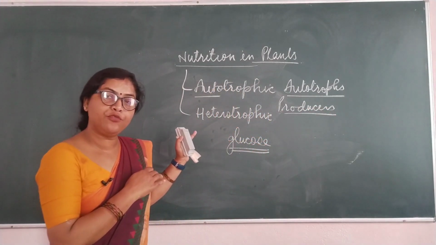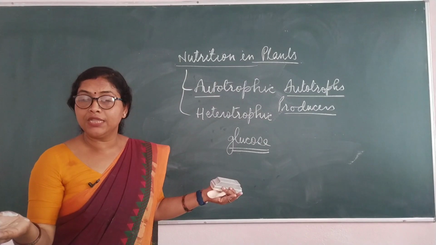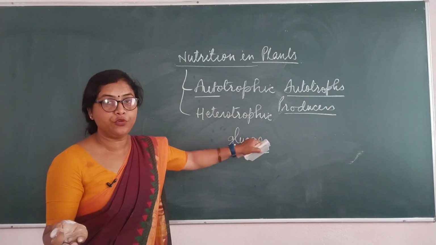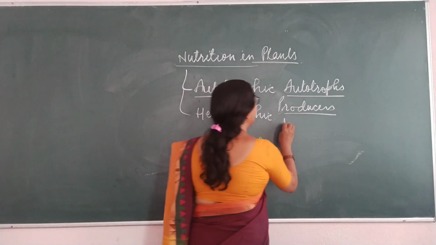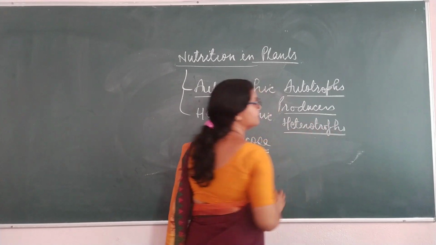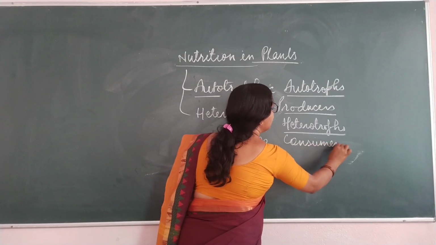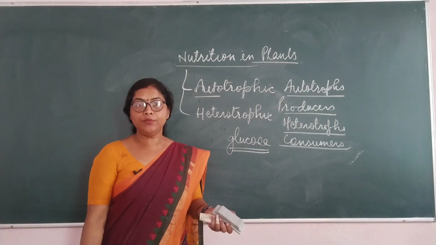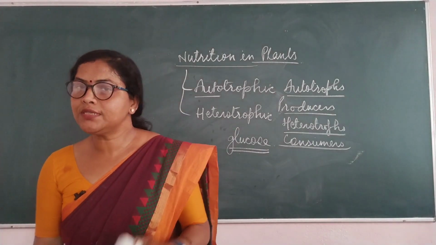Now come to the heterotrophic mode of nutrition. All those animals or non-green plants who cannot prepare their own food, and are dependent upon others, are called heterotrophs. And that is the heterotrophic mode of nutrition. They are also known as consumers. Plants are called producers, and non-green plants, animals and human beings are called consumers. So this was about this chapter.